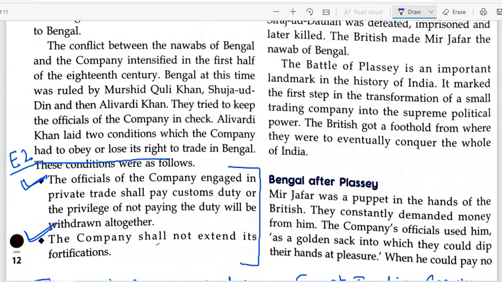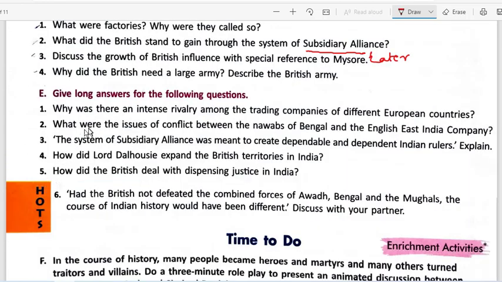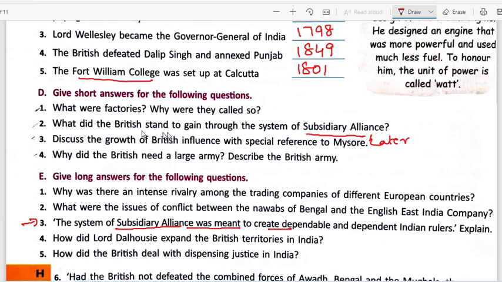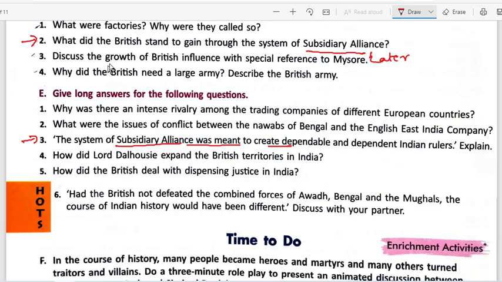Now moving on to next question. It says the system of subsidiary alliance was meant to create dependent Indian rulers. Explain. So it is again asking about the same question, that is, what were the benefits of subsidiary alliance to the Britishers. So this is the repetition of the same question. In the question paper you may be asked about this question or this question. So first you write both these questions and write the common answer that we discussed in the case of the second question.